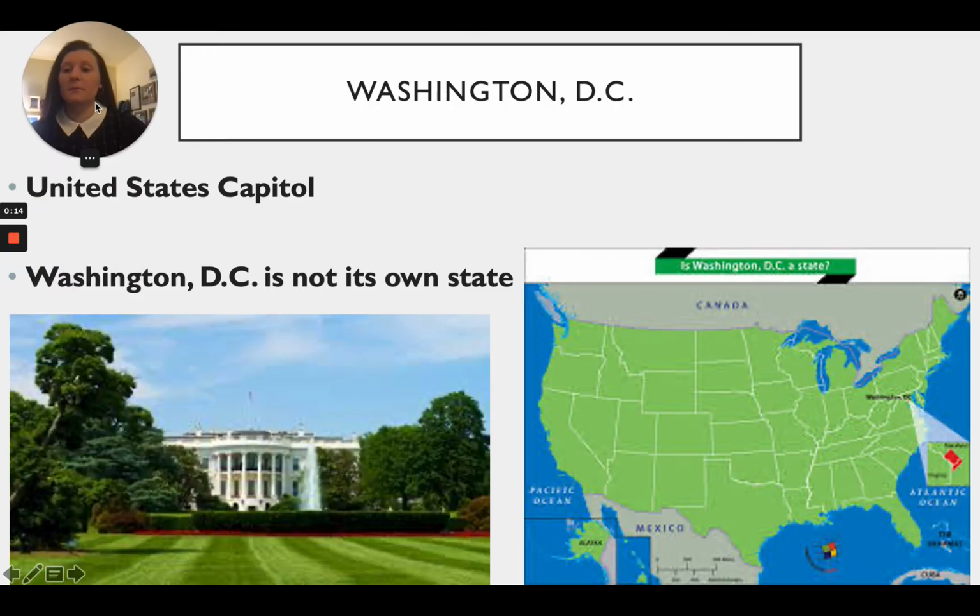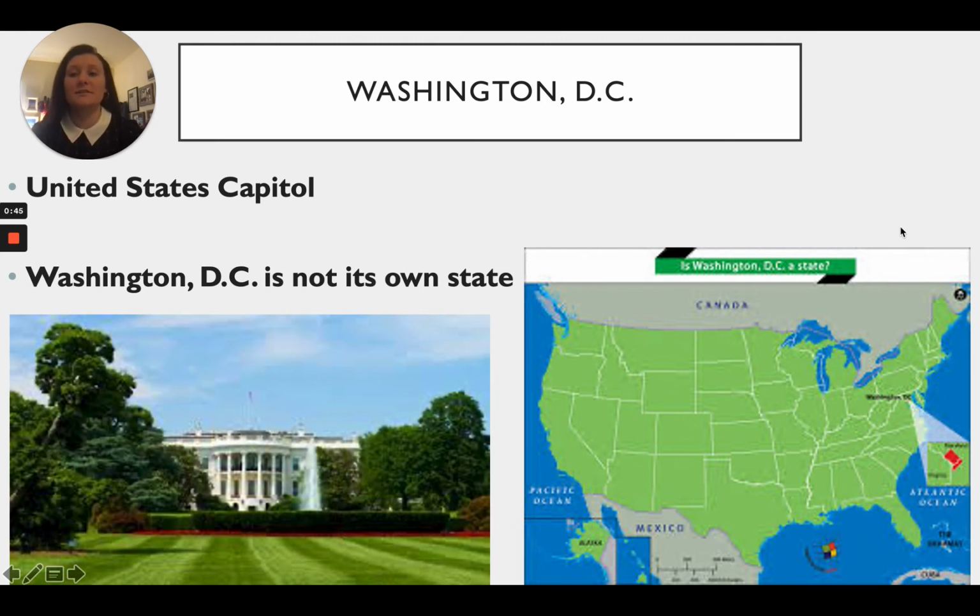So first up, we have Washington, D.C. And as you can see, Washington, D.C. is over here on the east coast of the United States. Washington, D.C. is the United States capital. And believe it or not, many people think that Washington, D.C. is its own state. But Washington, D.C. is not one of our 50 states that we count.